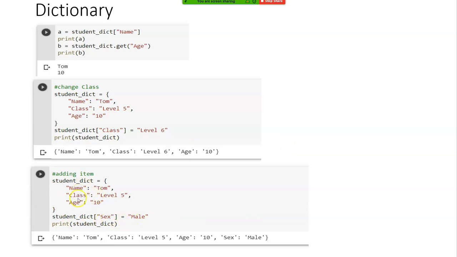I have name, class, and age. I want to add the sex details, say this is a student record. I can add it using the student dict with brackets, sex equals male. As you can see here, this is not ordered. Clear? Any questions?